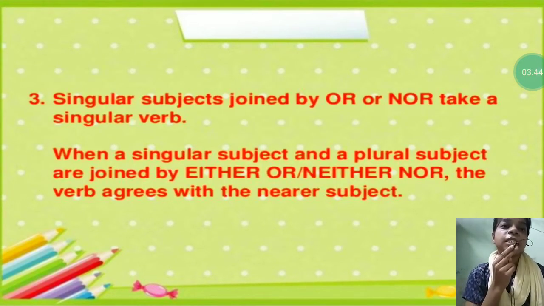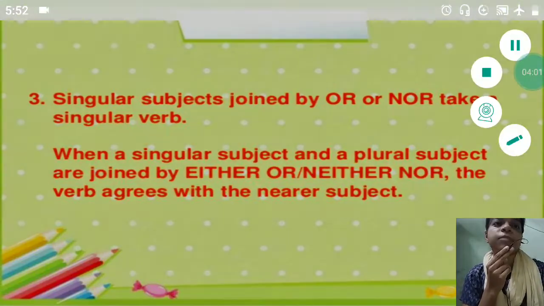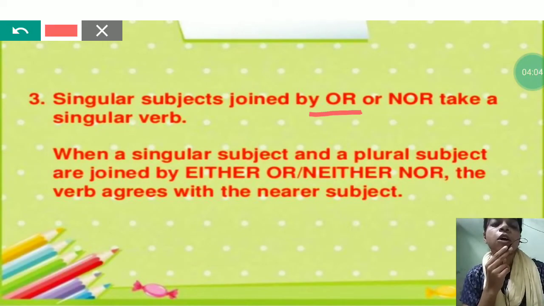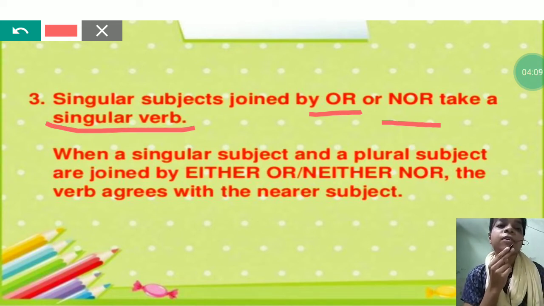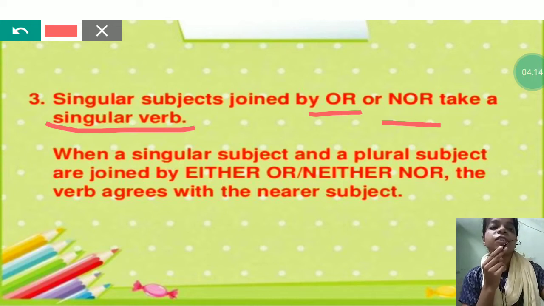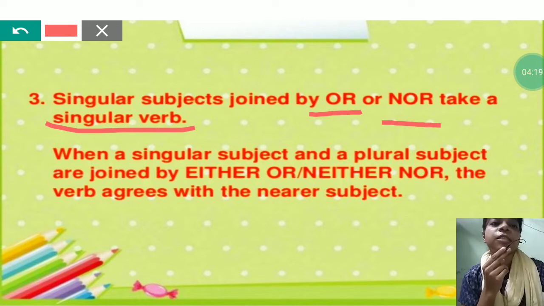Rule number 3. Singular subjects joined by or or nor take a singular verb. When a singular subject and a plural subject are joined by either or, neither nor, the verb agrees with the nearest subject. It means when two singular subjects are joined by using or or nor, then they take a singular verb. But if one subject is singular and the other one is plural, then we will choose the verb according to that subject which is near to